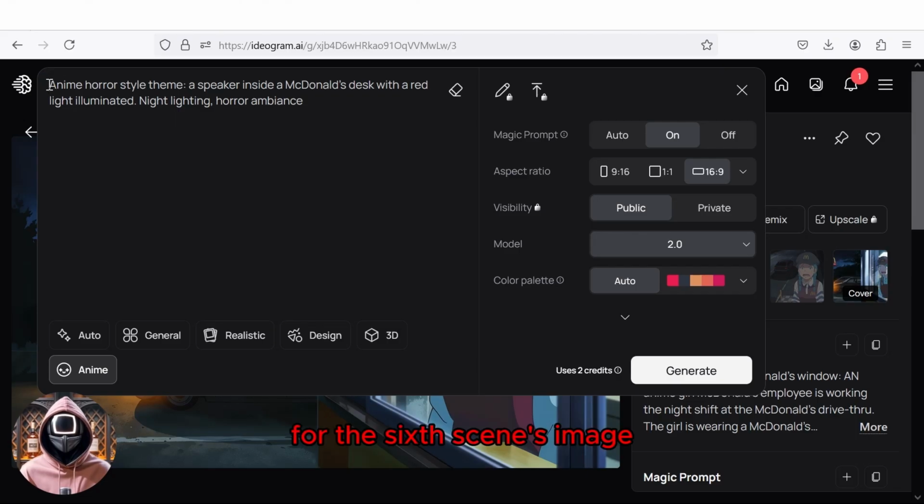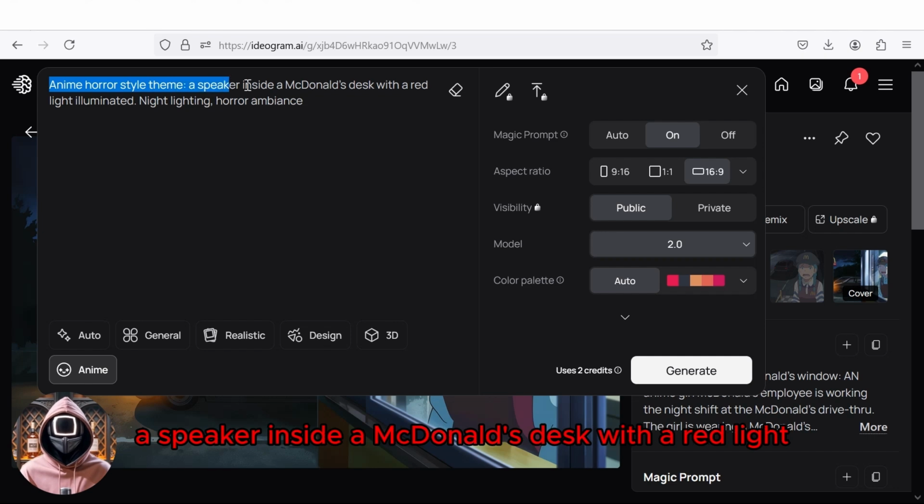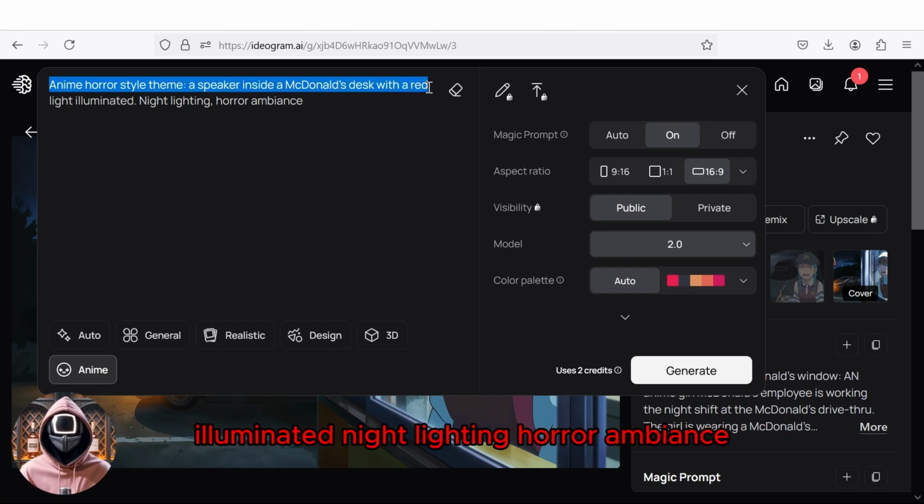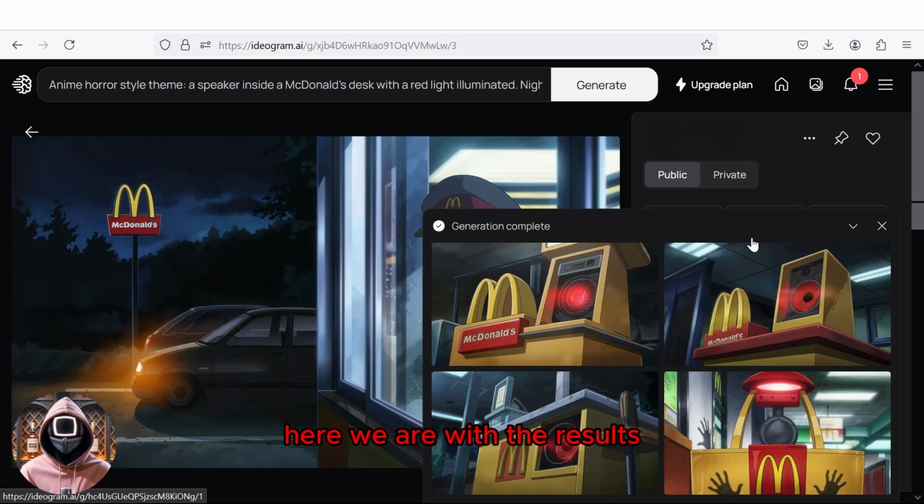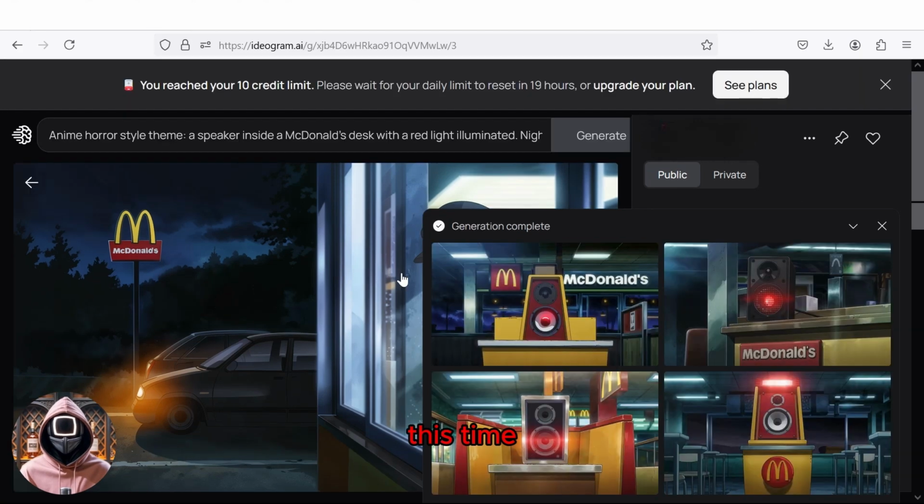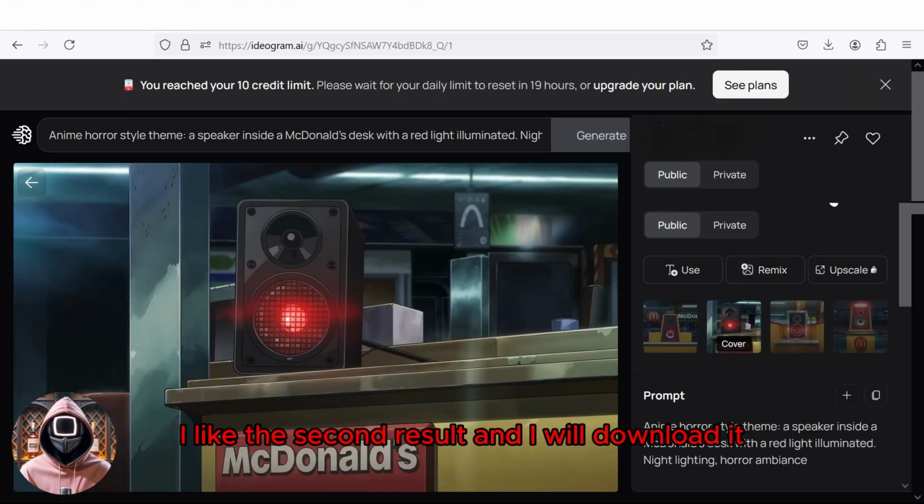For the sixth scene's image, the prompt was, anime horror style theme. A speaker inside a McDonald's desk with a red light illuminated. Night lighting, horror ambiance. So, let's generate that. Here we are with the results, none of which I like. So I will hit the generate button again from above. This time, I like the second result, and I will download it.